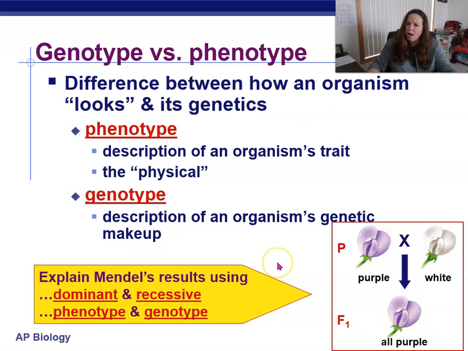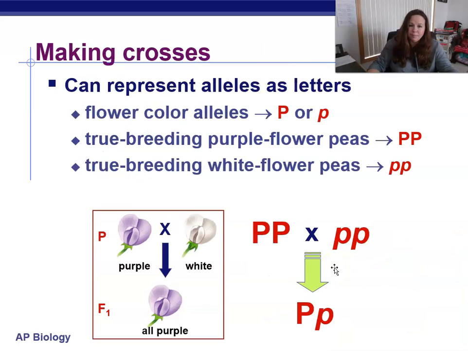All right, so often we use letters to symbolize the genotypes when we do genetics problems. And then we use capital letters for dominant genotype and lowercase letters for recessive genotype. And then the phenotype is the result of the genotype.